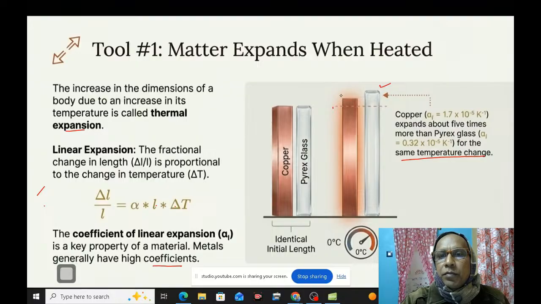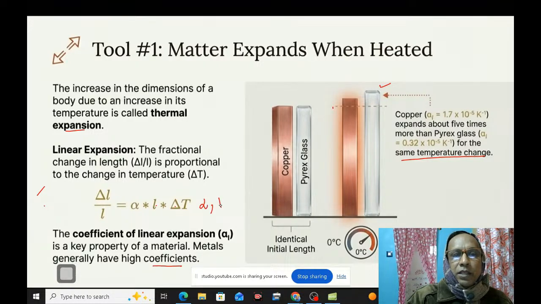Copper expands more than that of Pyrex glass, right? So this is known as the coefficient of linear expansion of solids. And there are three expansions we will discuss later on. That is, alpha is known as the coefficient of linear expansion, beta is the coefficient of area expansion, and the coefficient of volume expansion is gamma. And there is a relation between alpha, beta, and gamma. That is alpha by 1 is equal to beta by 2 is equal to gamma by 3.